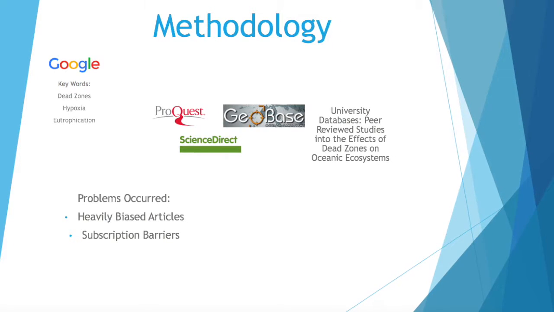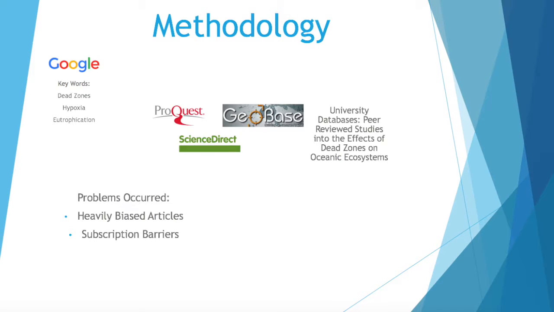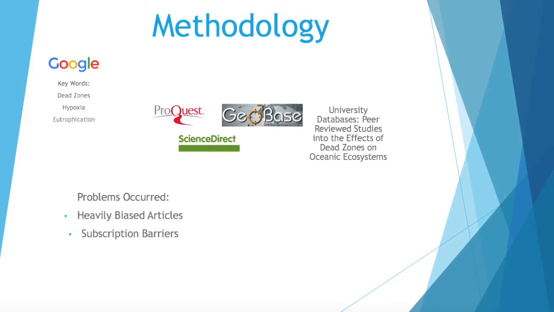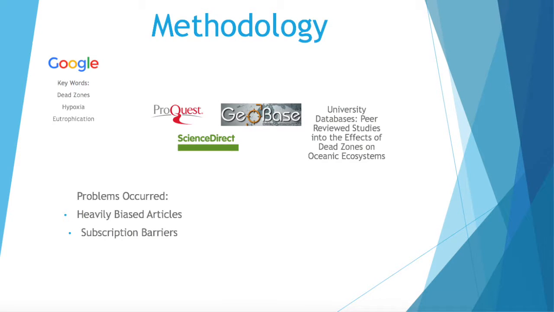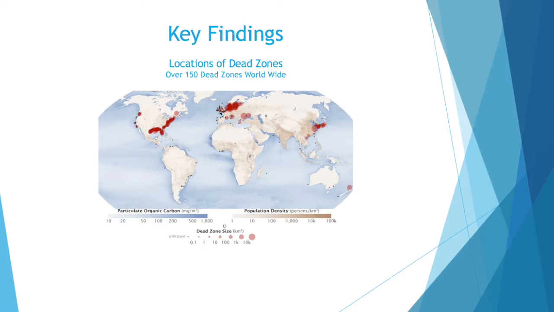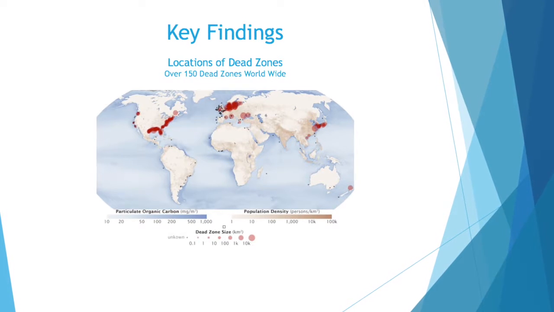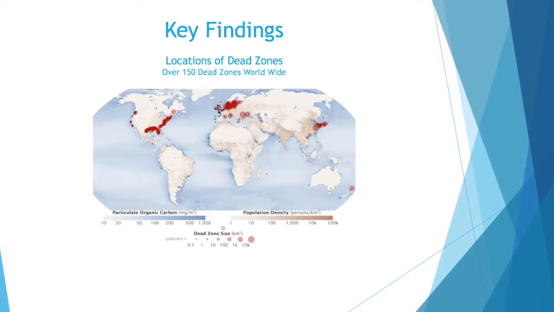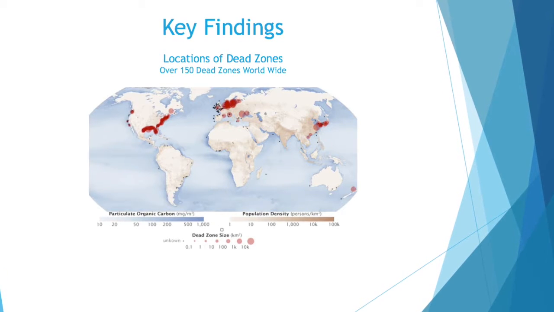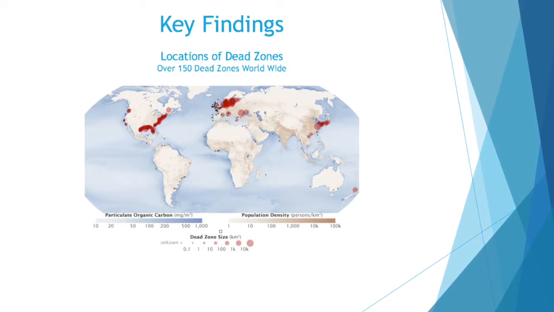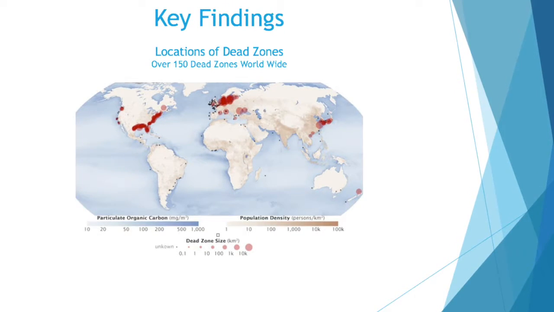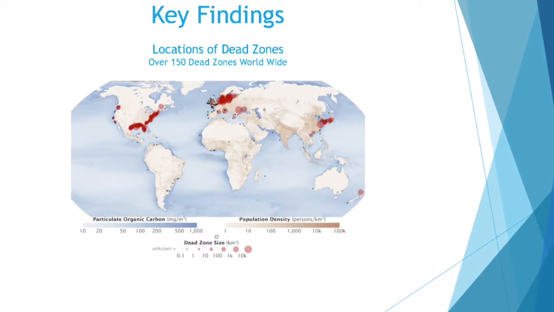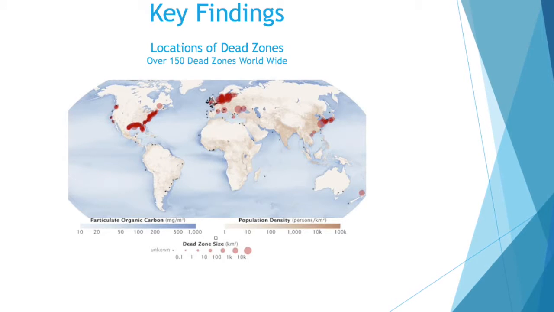Some issues that occurred during the researching process included articles that were heavily biased, which required some cross-examination with other research. Furthermore, I was unable to retrieve some articles due to licensing and subscription barriers. I was able to dissect a variety of investigations to locate my key findings. The majority of my discoveries came from Diaz and Rosenberg's investigation into the spread and severity of dead zones. They concluded that there are over 150 dead zones worldwide.